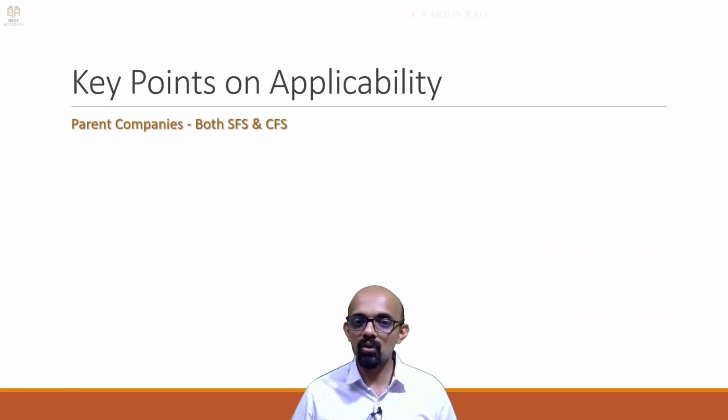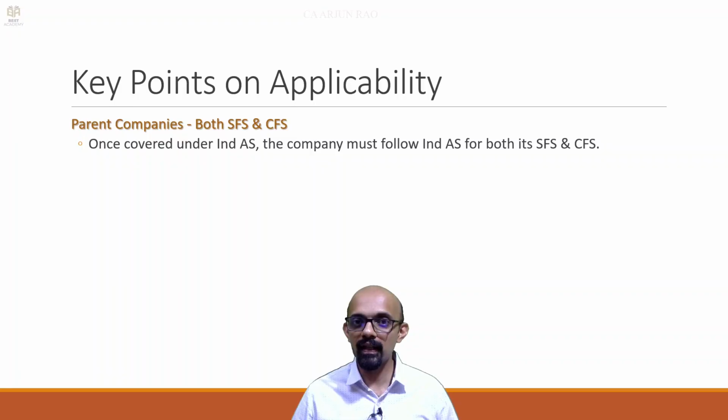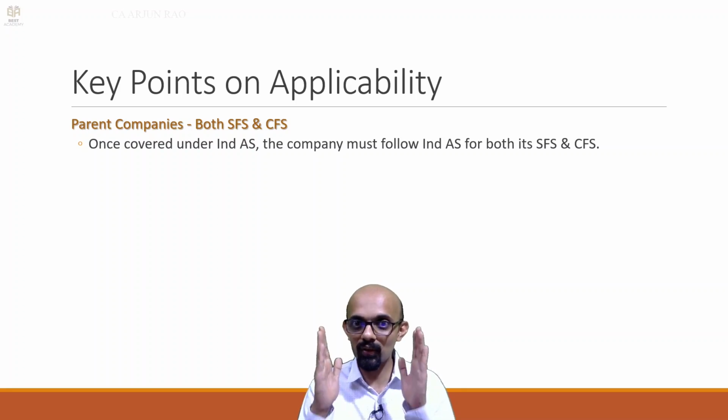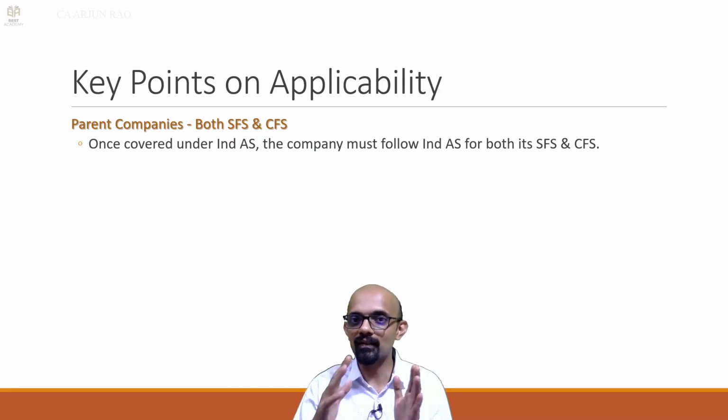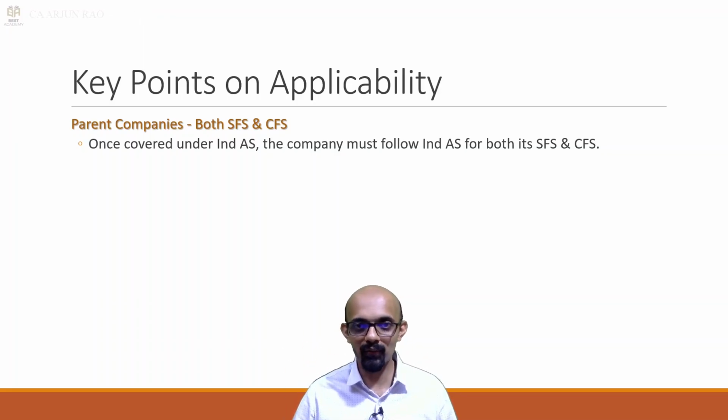So coming to the parent subsidiary relationship, for the parent company, once Ind AS is applicable, it should follow Ind AS for both its separate financial statements as well as consolidated financial statements. Separate financial statements means it's standalone. So if there is a company H Limited, it is covered by Ind AS, it is a parent company. For its own financial statements, that is only H Limited balance sheet, H Limited P&L, it will follow Ind AS. For the consolidated, that is including all its subsidiaries, also it should follow Ind AS.